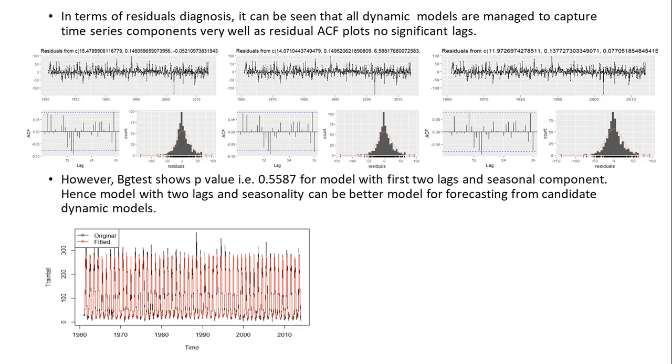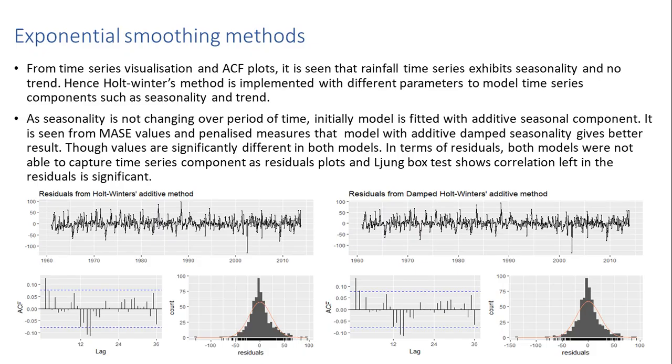We have fitted different models of exponential smoothing. Since there is seasonality but no trend, both Holt-Winters trend and seasonality models are applied. Damped trend is also included. From the time series plot, we identified that seasonality is not changing, hence initially the model is fitted with additive component. It is found that additive damped seasonality gives better results among the additive models. From the residuals check, it is seen that both models were not able to capture the time series component, as the residual plot and the Ljung-Box test show correlation left in the residual.